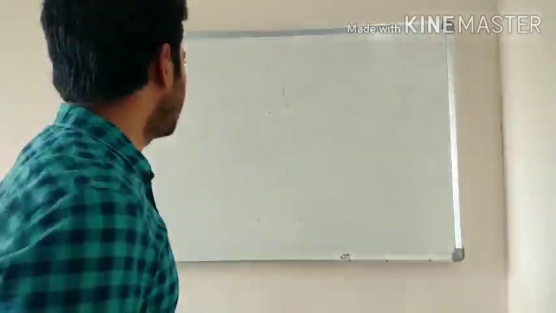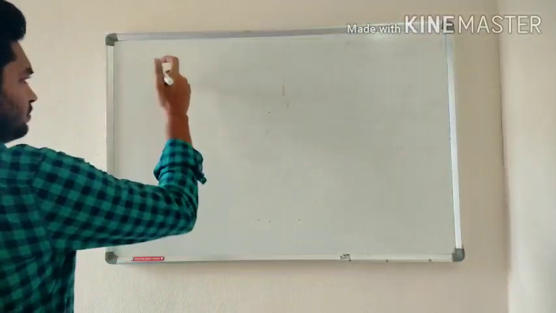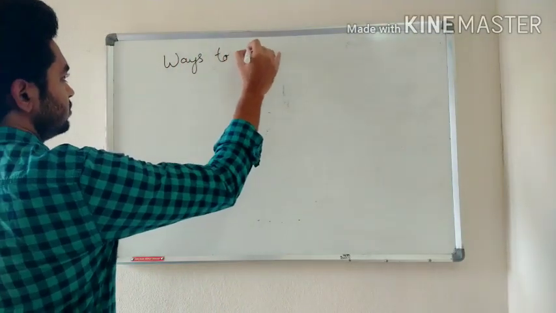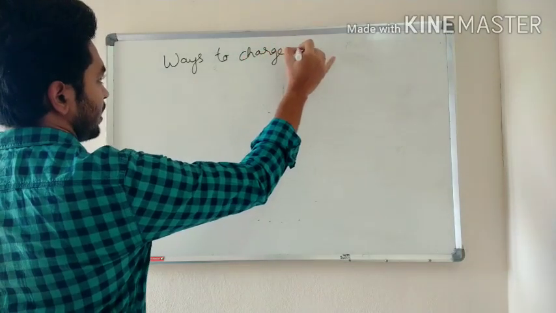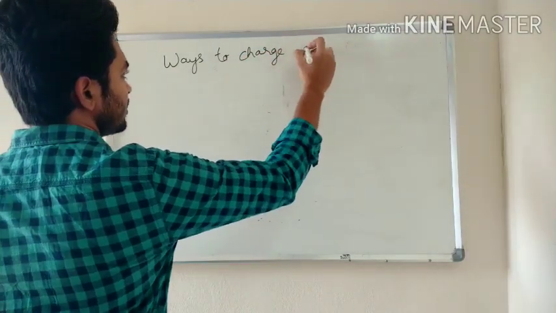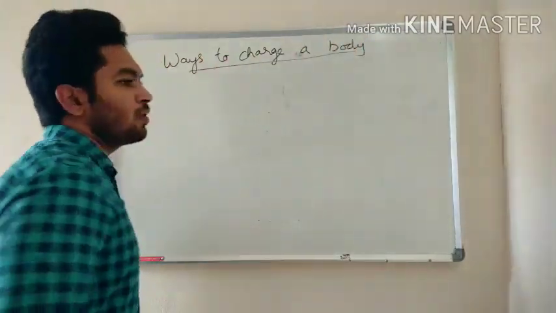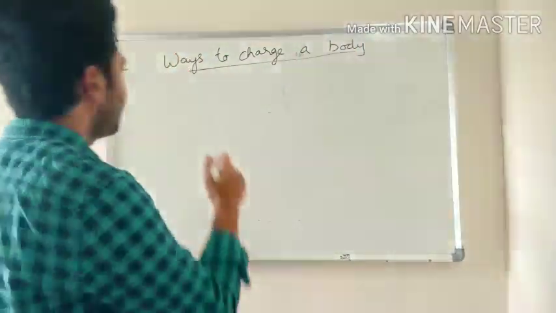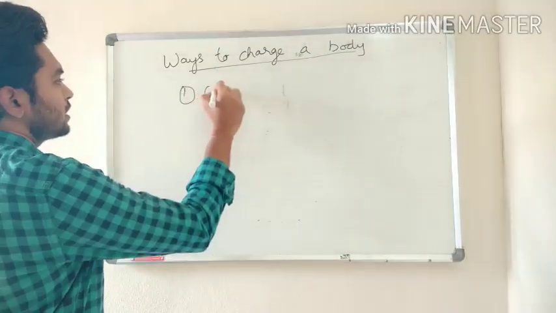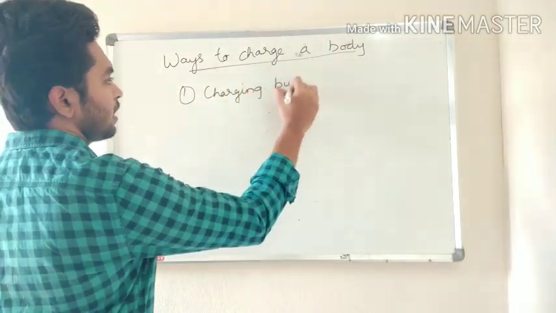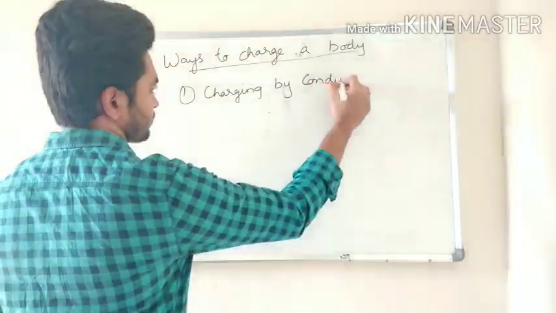Right. Now there is a topic called ways to charge a body. How can you charge a body? The first thing is charging by conduction.